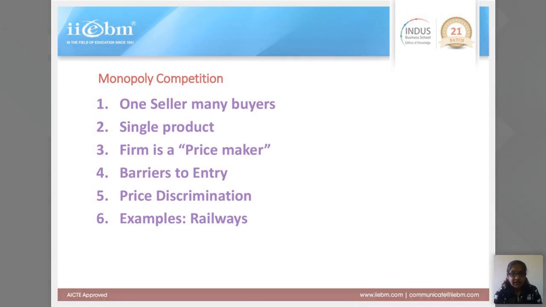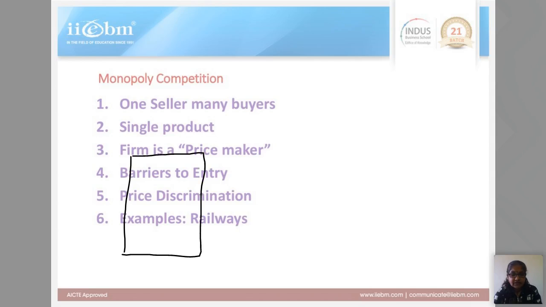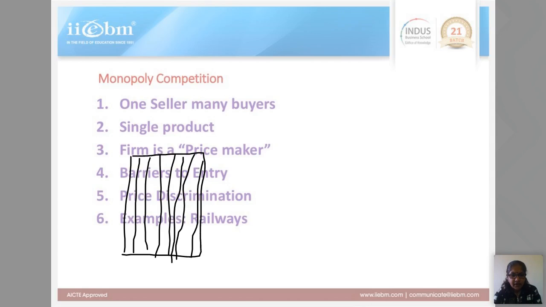Let me tell you one thing here. In perfect competition, as I said, there are large numbers of sellers. Suppose you assume this is an industry. I'm drawing an industry, just hypothetically, and this industry has a large number of firms.